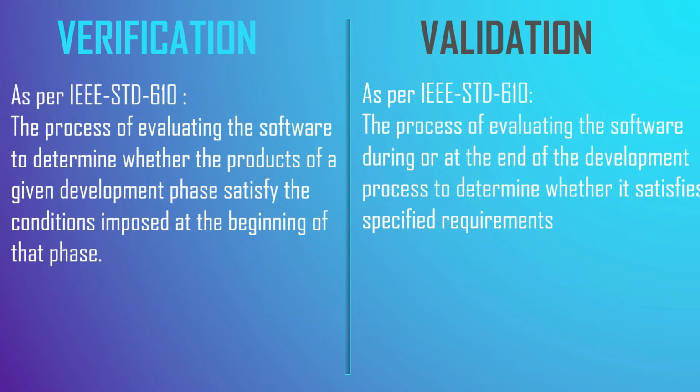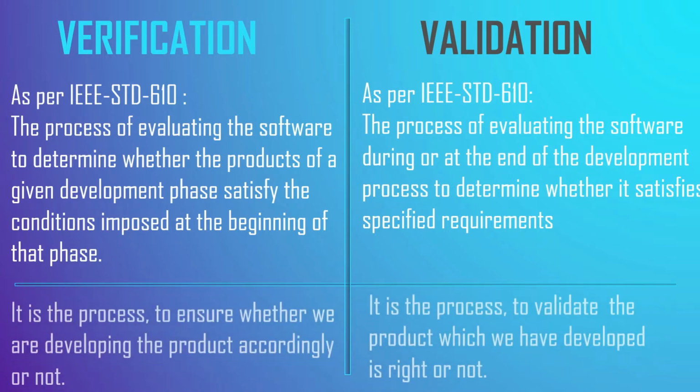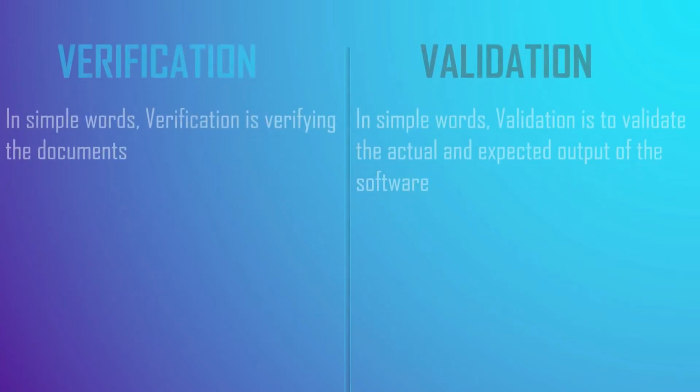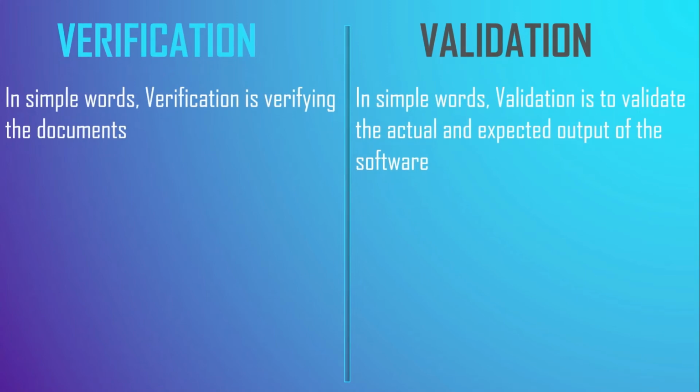the specified requirements. In general, verification is the process to ensure that we are developing the product accordingly or not, while validation is a process to verify that the product we have developed is correct or not. In simple words, we can say that verification is to verify the documents and validation is to validate the actual and expected software output.